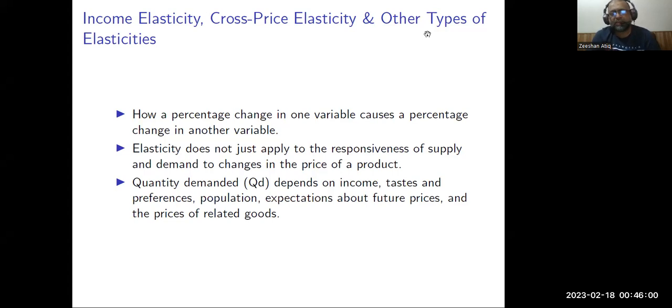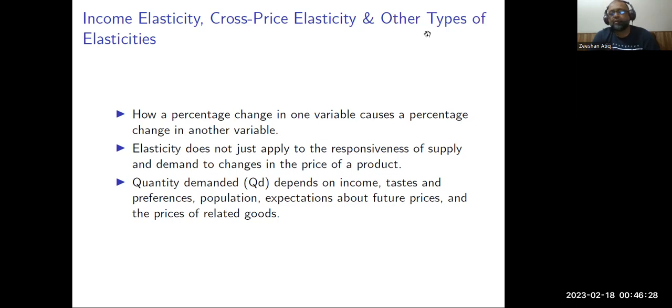behavior of the markets. For example, when you look at the responsiveness of the quantity demanded to the determinants of quantity demanded and quantity supplied, you are trying to determine the responsiveness of other variables that create an impact on the demand or the supply of the product. As you know, elasticity does not just apply to the responsiveness of supply and demand to the changes in price of a product.